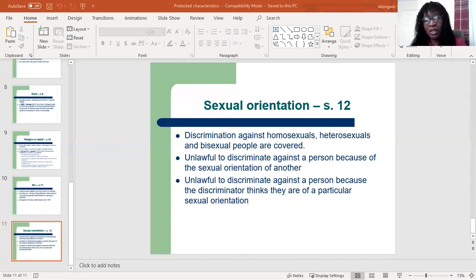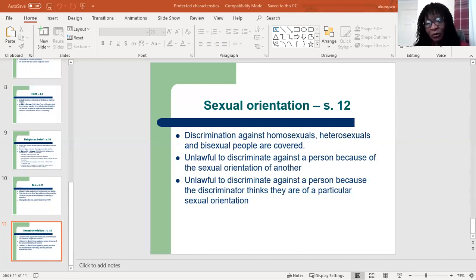And you can also bring a claim even where the discriminator knows that they are not of that sexual orientation, but goes on to harass them for being so. Okay, so maybe they know you're not gay, but they make fun of you, harass you, calling you names as if you were. That also will be unlawful.